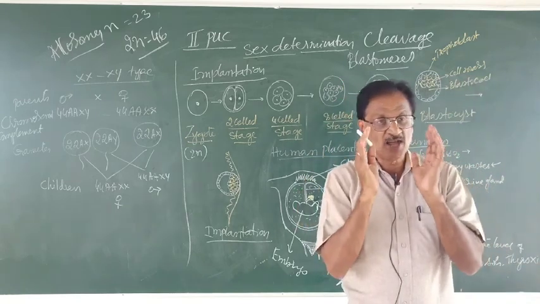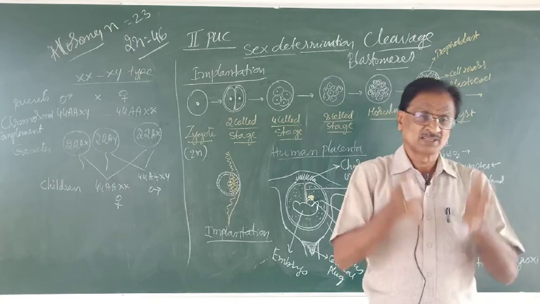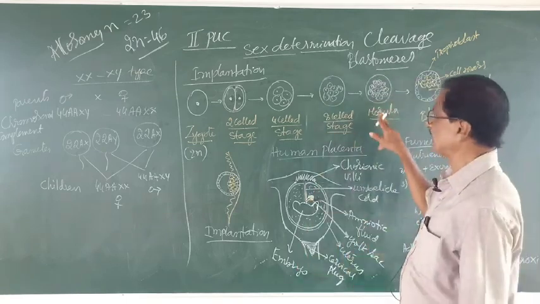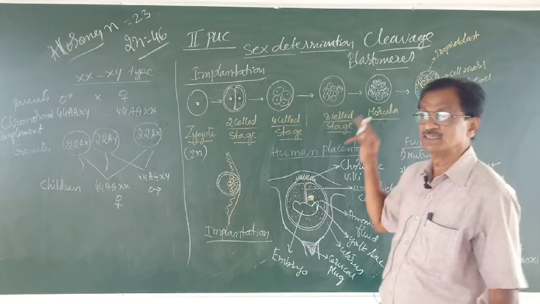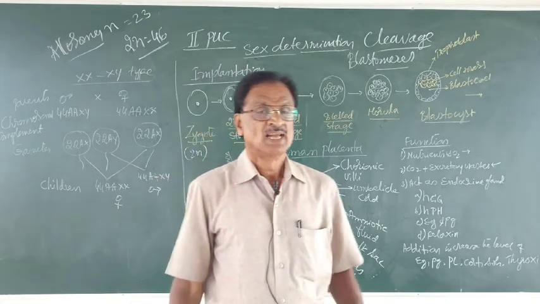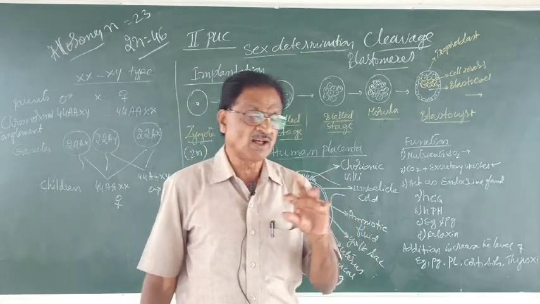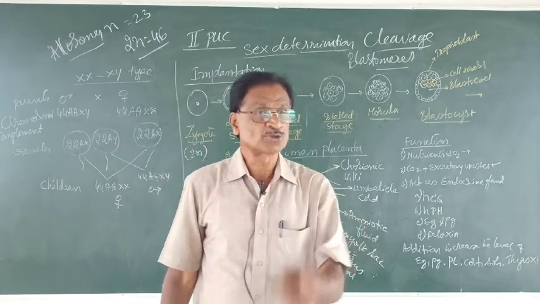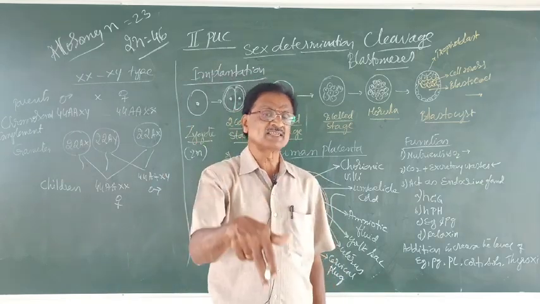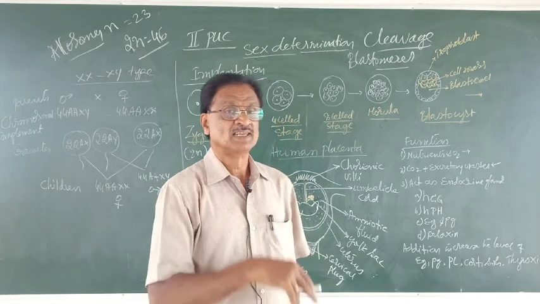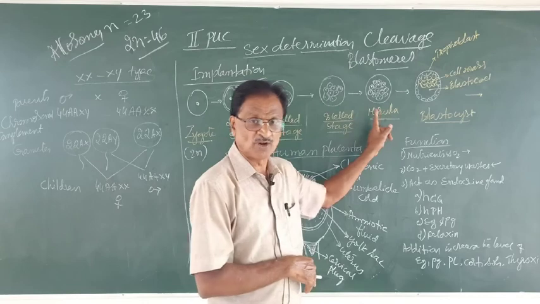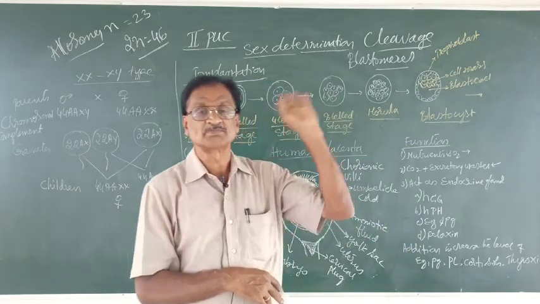So this mass of cells, the stage with mass of cells, can be referred as what? Morula stage. Morula is a solid mass of cells. And the resultant products are all what? The blastomeres. What are blastomeres? They are the resultant cells of cleavage. The cleavage ends by the formation of what? The morula stage.